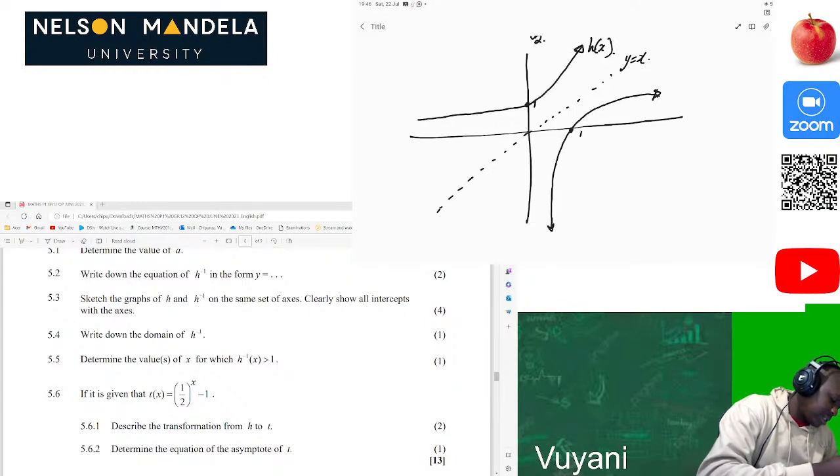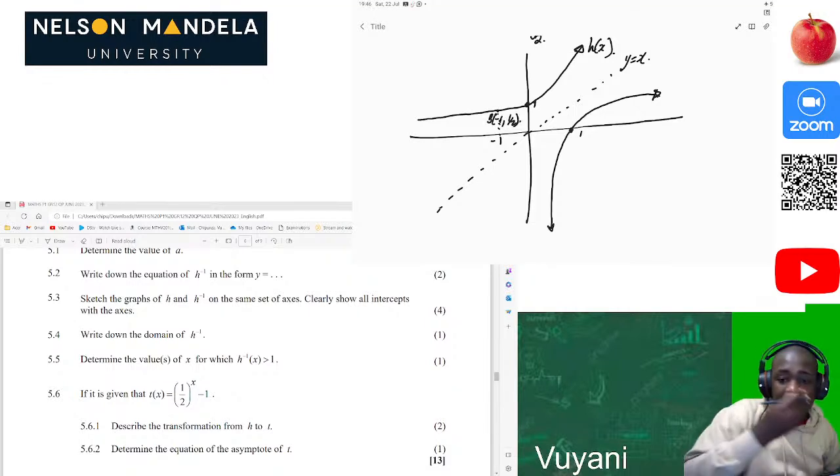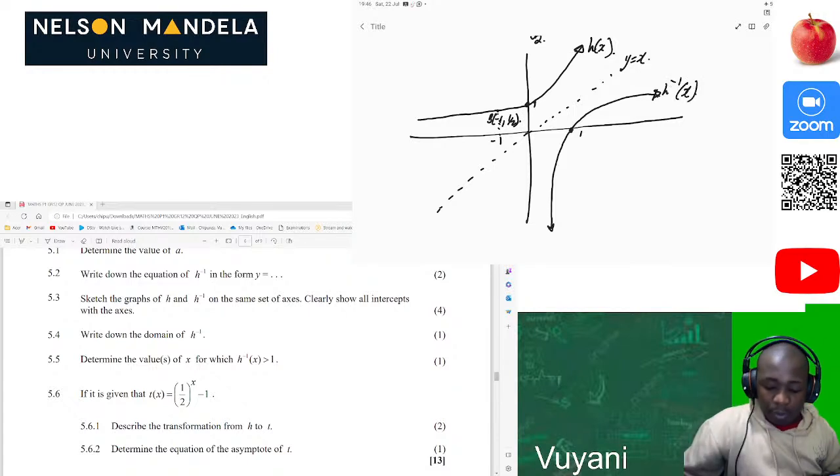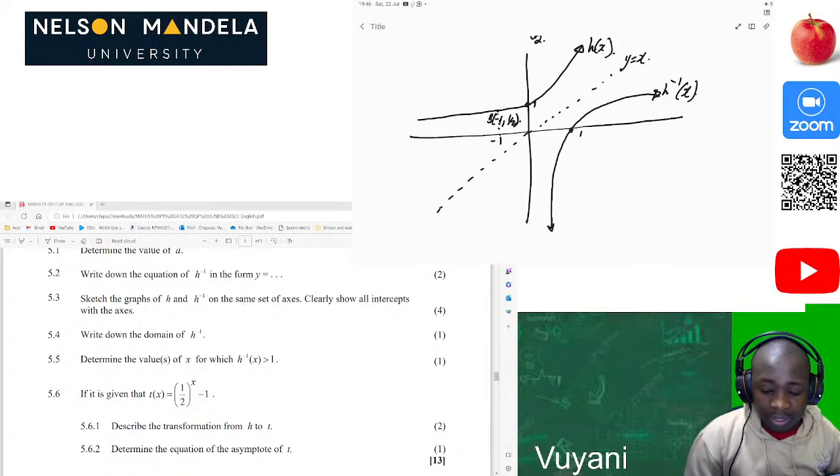Then we are given point negative 1. Negative 1 is somewhere here, is to half, so it's somewhere here. So yeah, somewhere here. Let's just say this is where our half is. So this will be maybe point B here. Negative 1 is to 1 over 2. Then yeah, we are done. This is our h inverse function. Then we get full marks for being able to draw that specific graph which we have there.